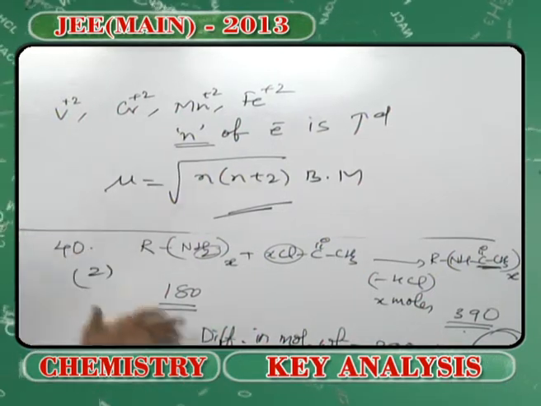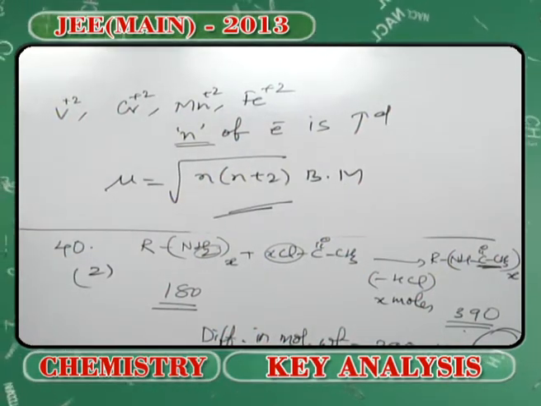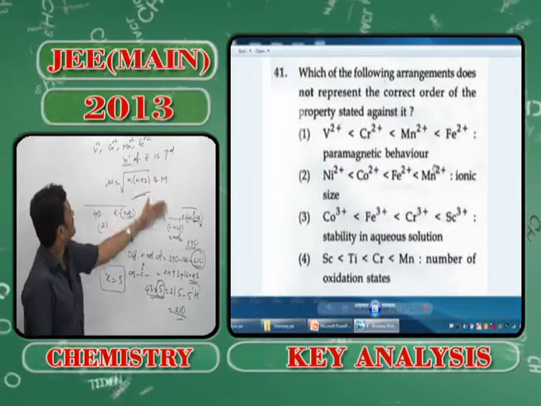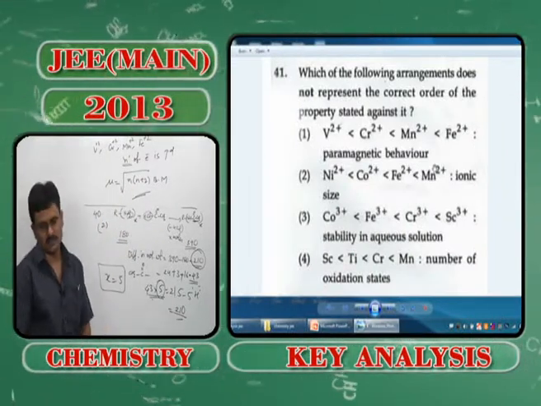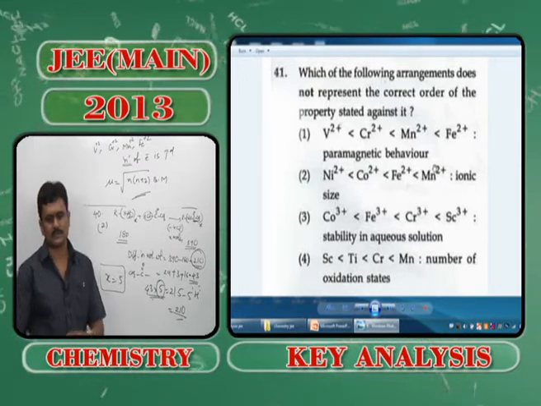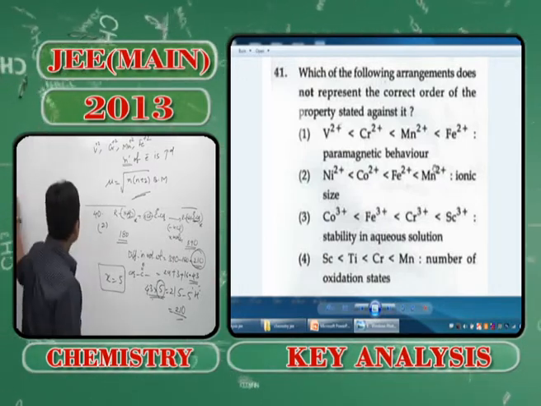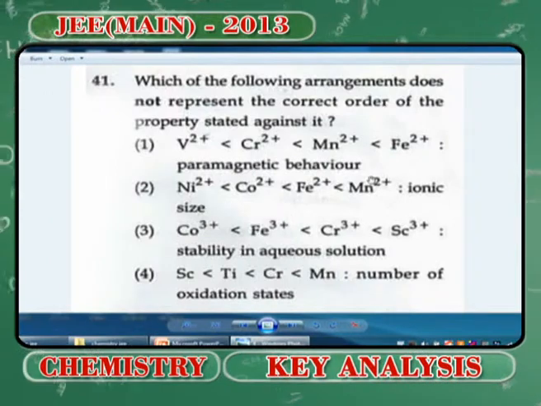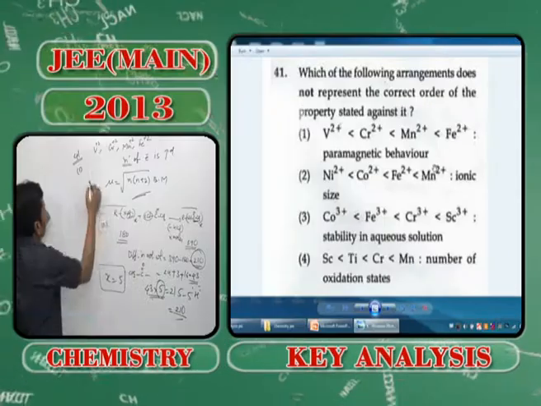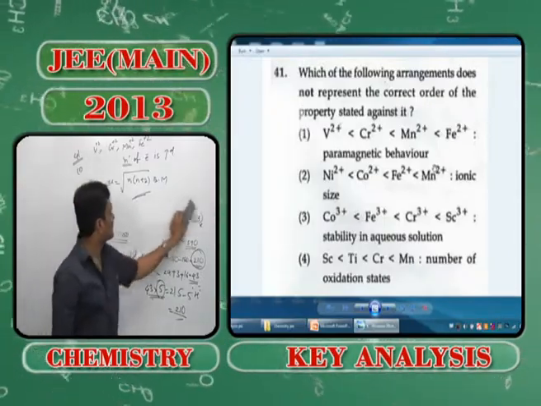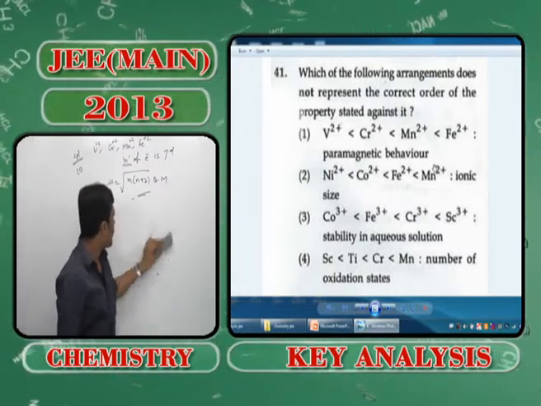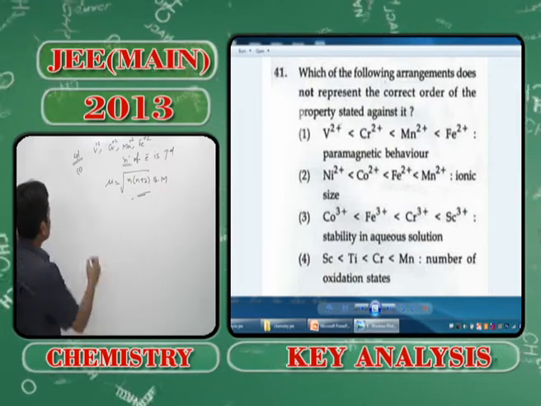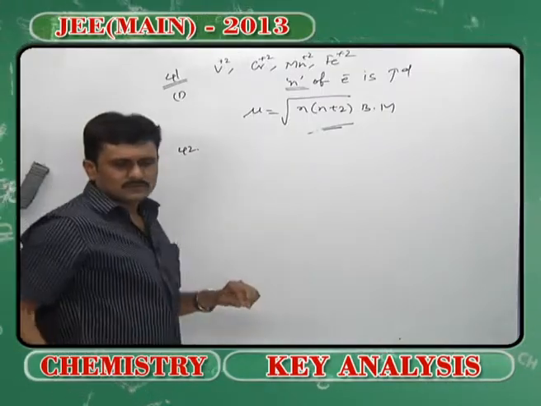So, it is a simple question. Just by looking at it, you can clearly say that when I am increasing the value of n, obviously the extent of paramagnetic character increases. So the appropriately matching option will be 1, right. For problem number 41, it is the paramagnetic character which is said to be increasing gradually from vanadium to iron. Next, moving on to problem number 42.